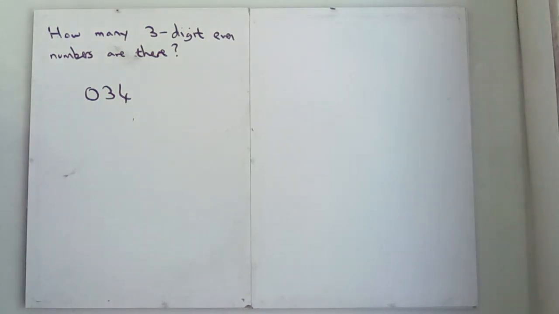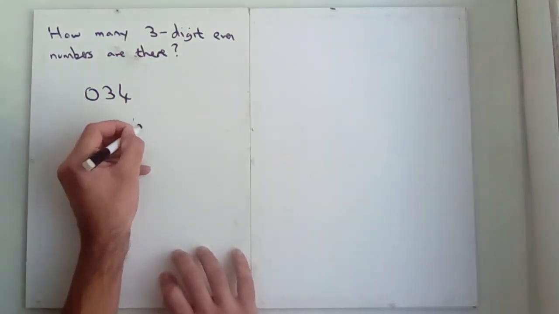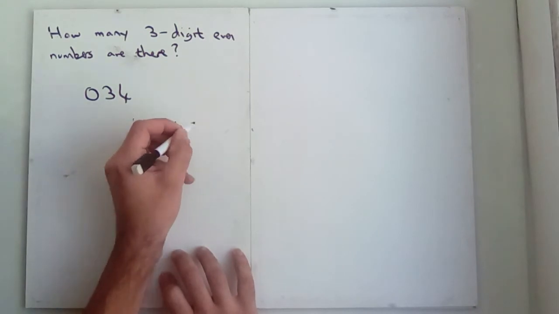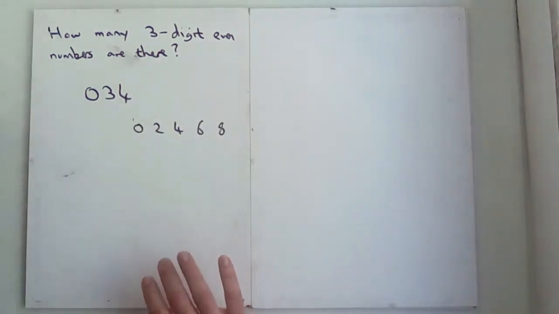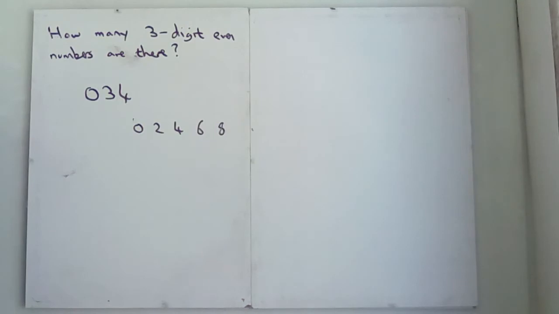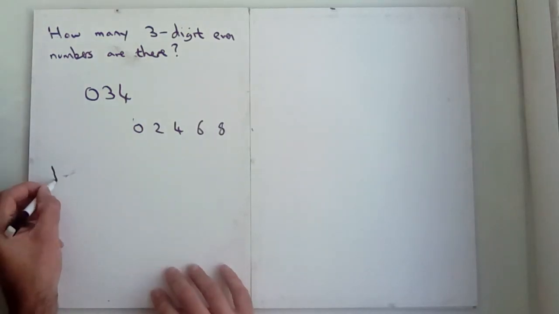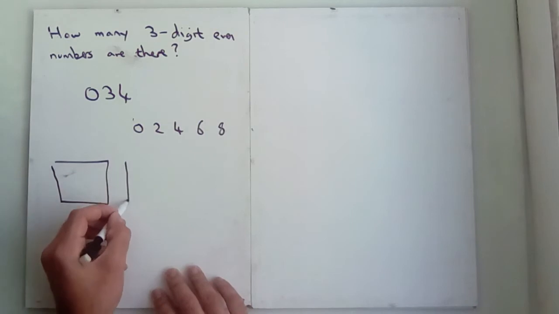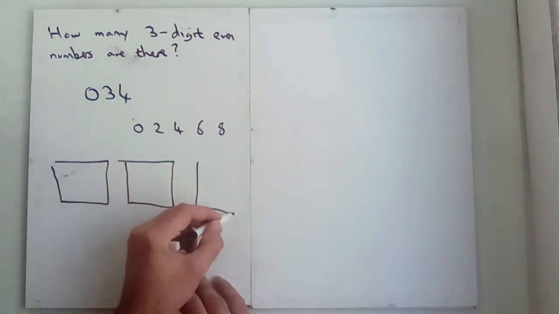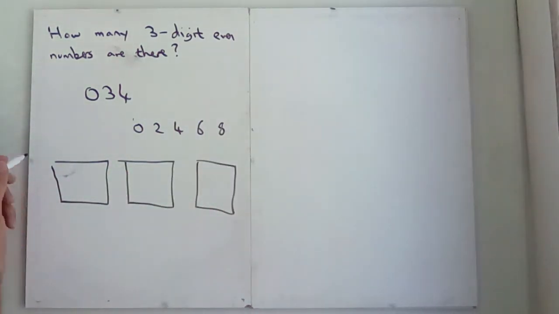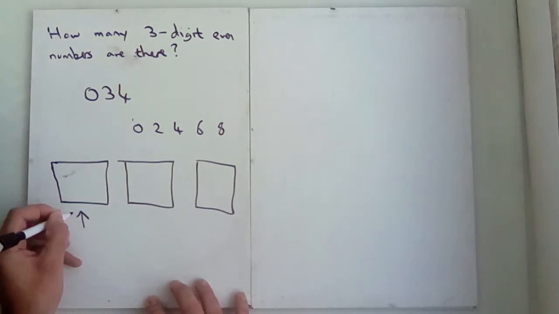You wouldn't present a number like that in most cases. So that's one constraint. And the other constraint is, to be an even number, you need to end in 0, 2, 4, 6 or 8. So if we start from the beginning of the number, these boxes represent the three-digit number. You wouldn't always start from the start, it really depends on the question, but we're going to write in here the number of possibilities for each digit, and I'm going to tell you the reasons.